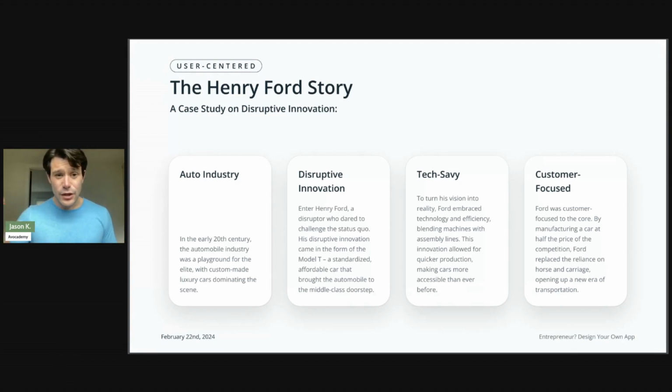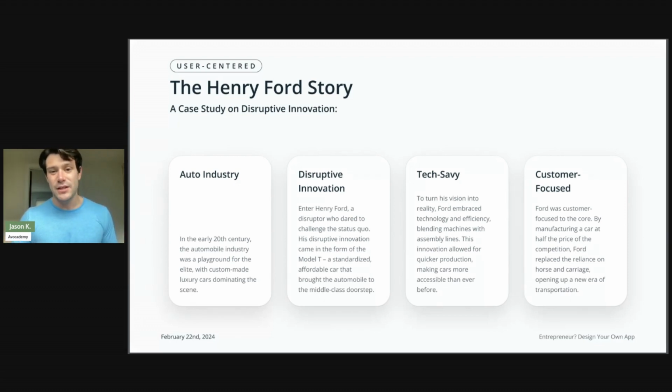Then the disruptive innovation comes when Henry Ford dared to challenge that status quo, right? We see at the time, the auto industry was only for those who could afford it. Nobody thought any differently. They didn't even think about owning a car. But Henry Ford comes in and says, I'm going to challenge this. And his disruptive innovation came in the form of a Model T, which was an affordable car that brought the automobile to that middle class doorstep. So he opened up the automobile to an entirely new class of people because he challenged the way that the automobile industry was at the time. And how did he do it? Because he was tech savvy.